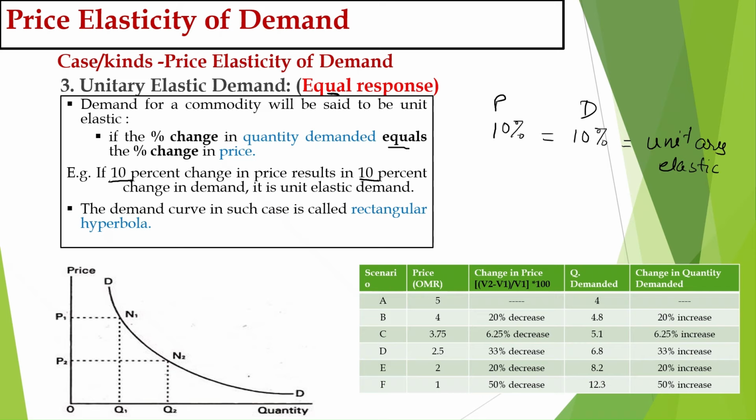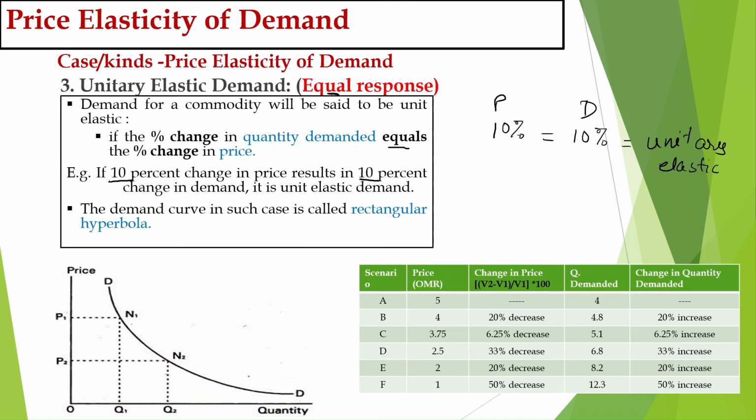So we have done three. First one, 10% change in price, 0% change in demand, perfectly inelastic demand. Second, 10% change in price, 6% change in demand, 6 is less than 10, inelastic demand. Third one, 10% change in price, 10% change in demand, equal, unitary elastic demand.